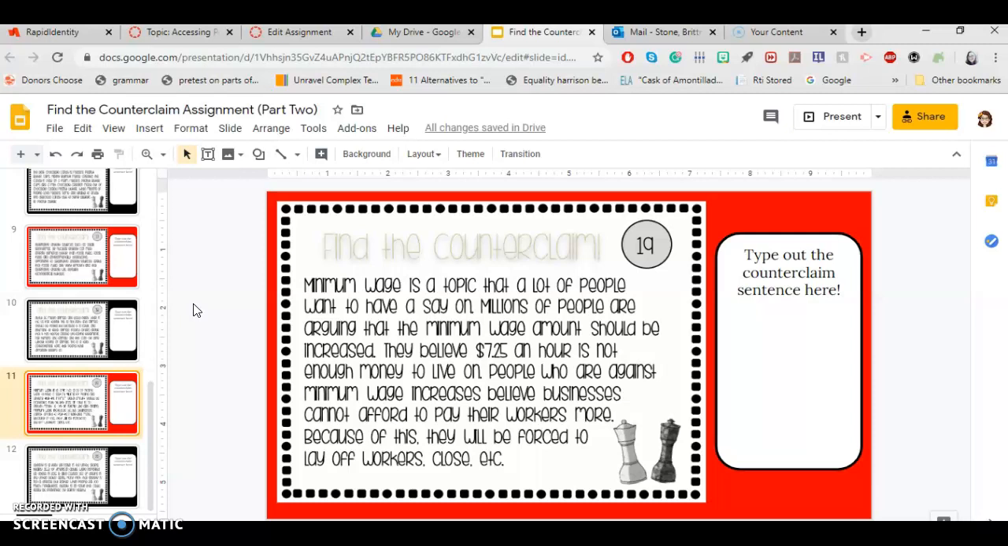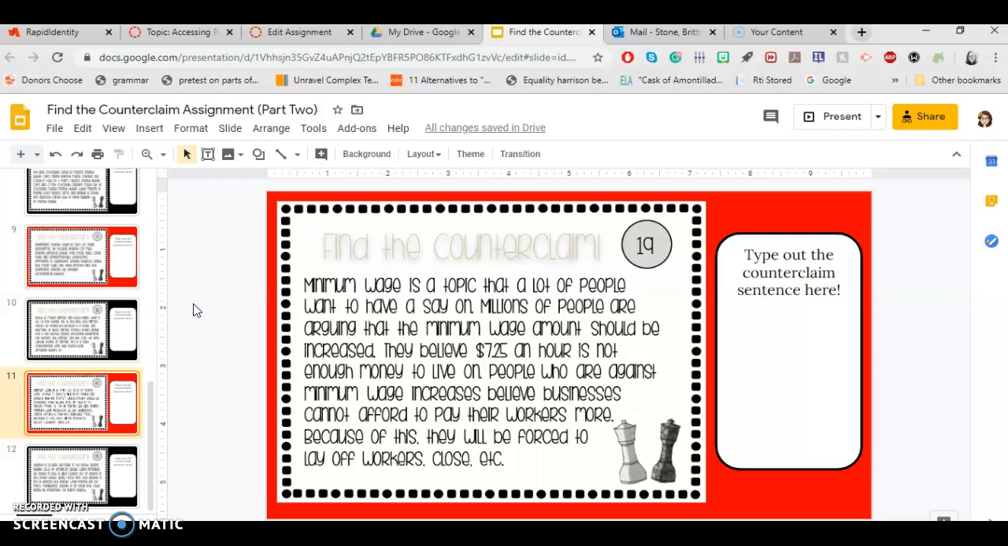Minimum wage is a topic that a lot of people want to have a say on. Millions of people are arguing that the minimum wage amount should be increased. They believe that $7.25 an hour is not enough money to live on. People who are against minimum wage increases believe businesses cannot afford to pay their workers more. Because of this, they will be forced to lay off workers, close, etc.